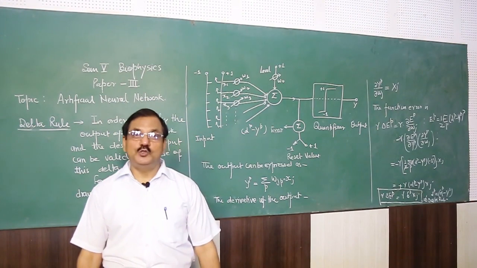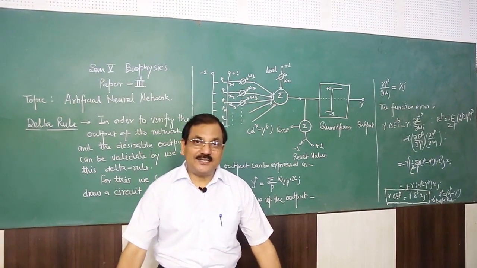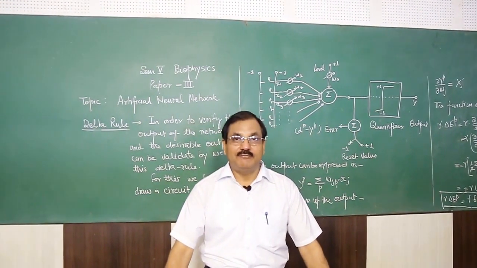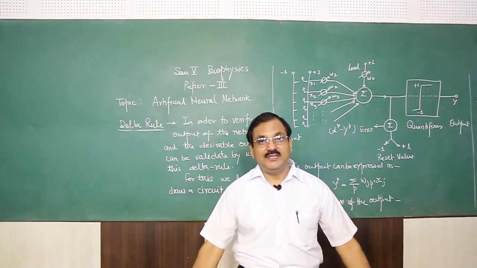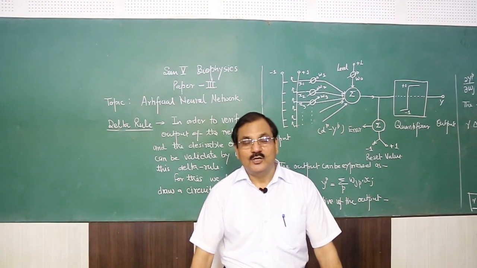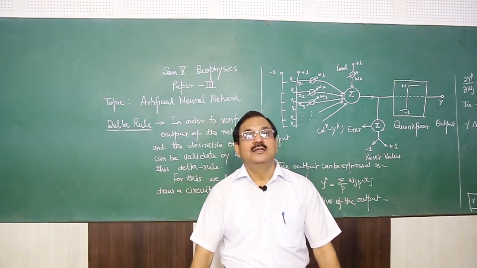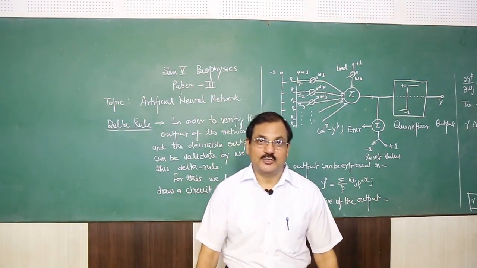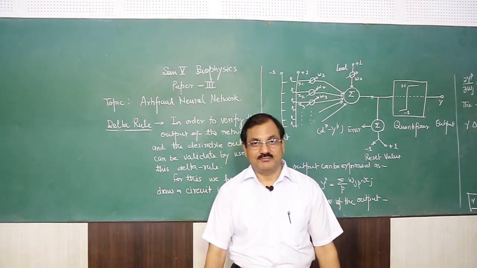In this way, we train the network after validation and then we adopt it. So this is all about the delta rule. In the next term, we will discuss some other topics of the artificial neural network. Thank you.